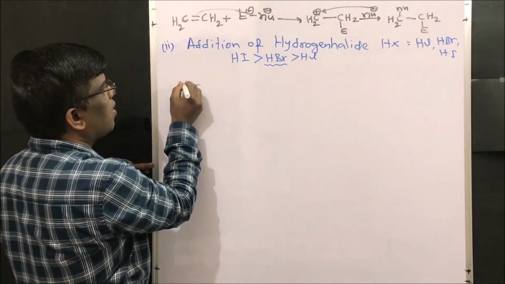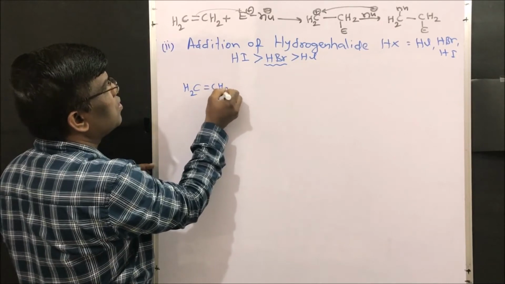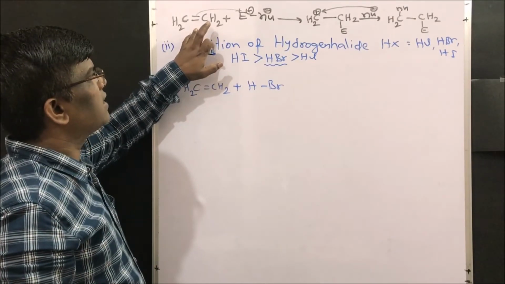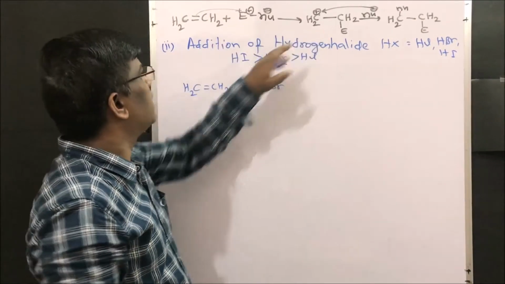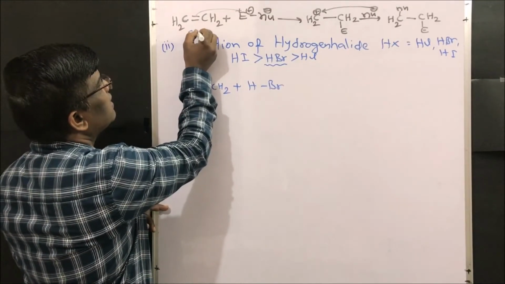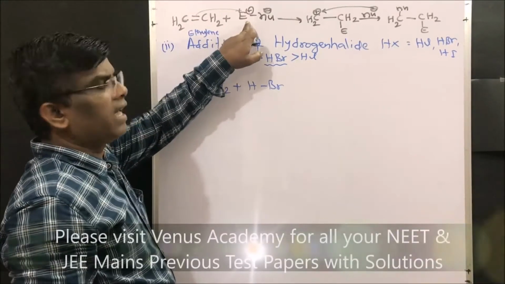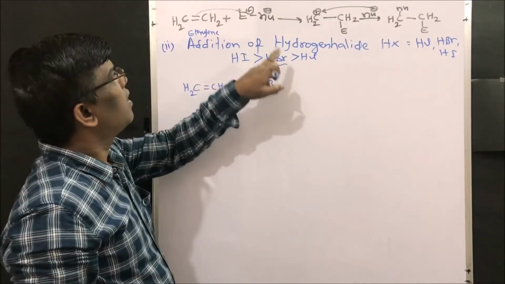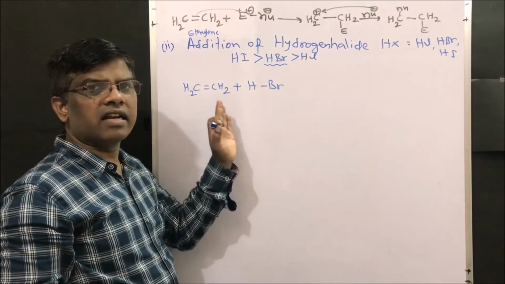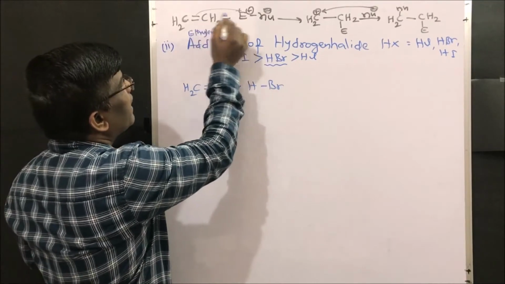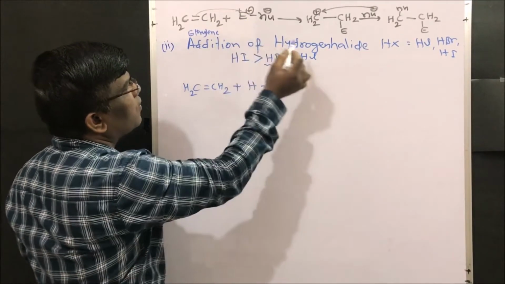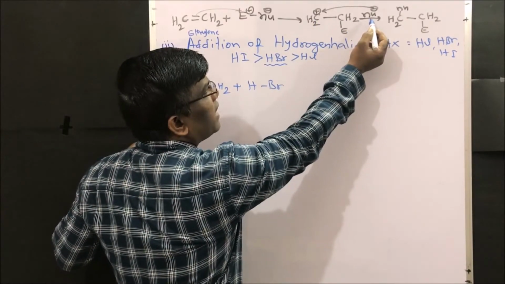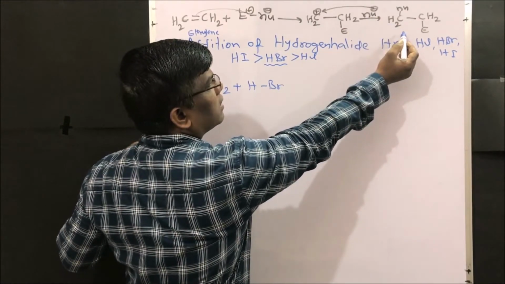Let us take one example of CH2=CH2 plus hydrogen and bromine. Dear friends, I have given a generalized electrophilic addition reaction of alkenes. This is an alkene, ethylene. It is added to a reagent consisting of an electrophile and a nucleophile. Since all these reactions are electrophilic addition reactions, the alkene first adds to the electrophile, and this gives rise to a carbocation. This carbocation adds with the nucleophile to give the product, right friends?